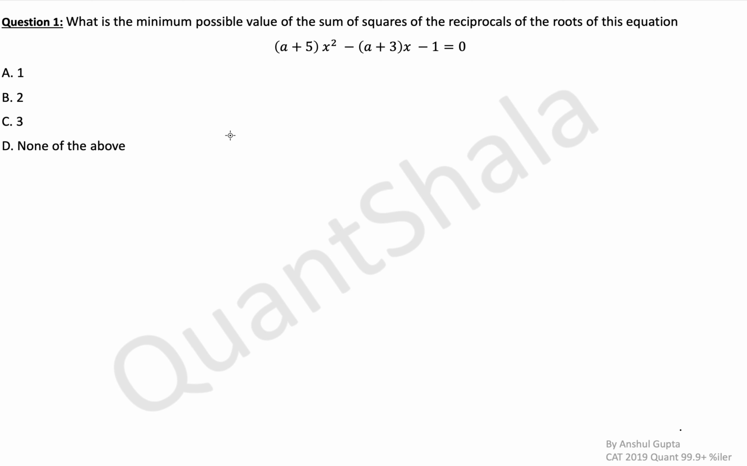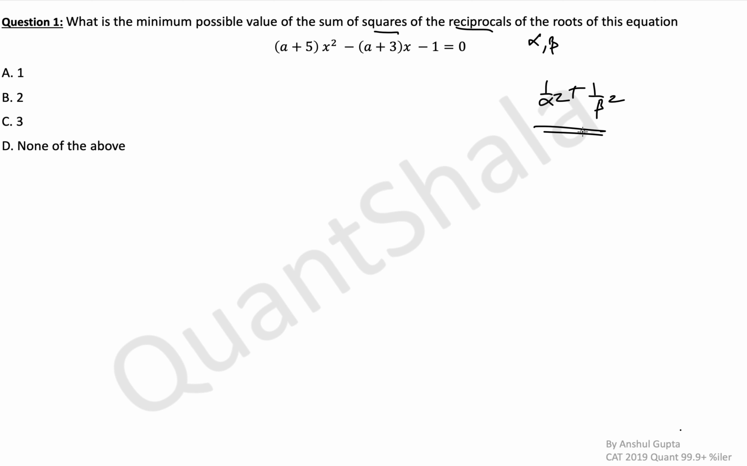So for the first question, what is the minimum possible value of the sum of squares of the reciprocals of the roots of this equation? Okay, so slightly confusing language. So this is a quadratic equation, so we know that there will be 2 roots. Let's say the 2 roots are alpha and beta. So this says sum of squares of the reciprocals of the roots. So first look at reciprocals of the roots, which is 1 by alpha and 1 by beta. Then it is asking us to square these and then finally take sum of these. Okay, so we are asked to find the minimum value of this.